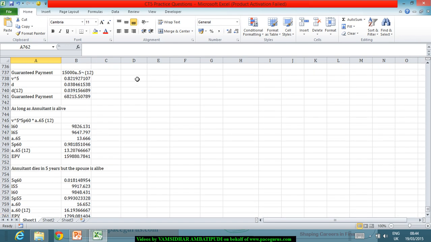1799. Then the fourth scenario is both alive in 5 years and the annuitant dies before the spouse after that.